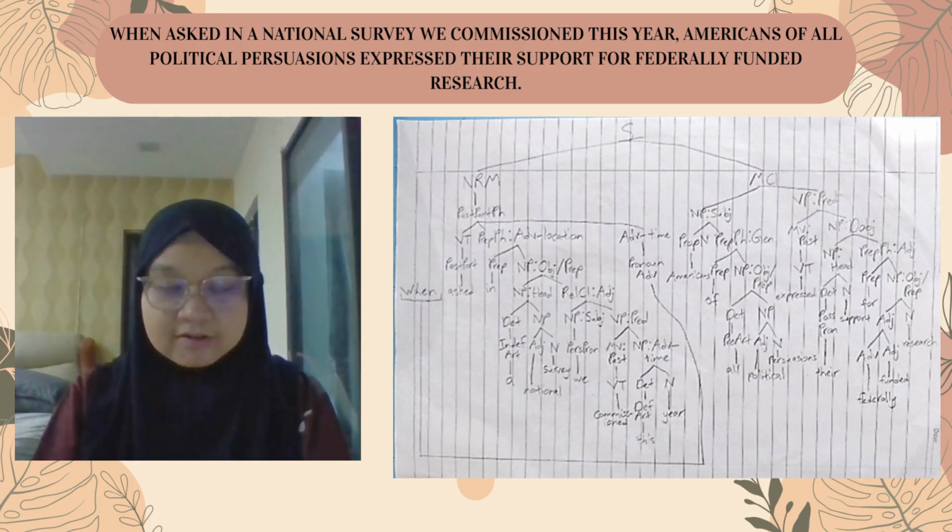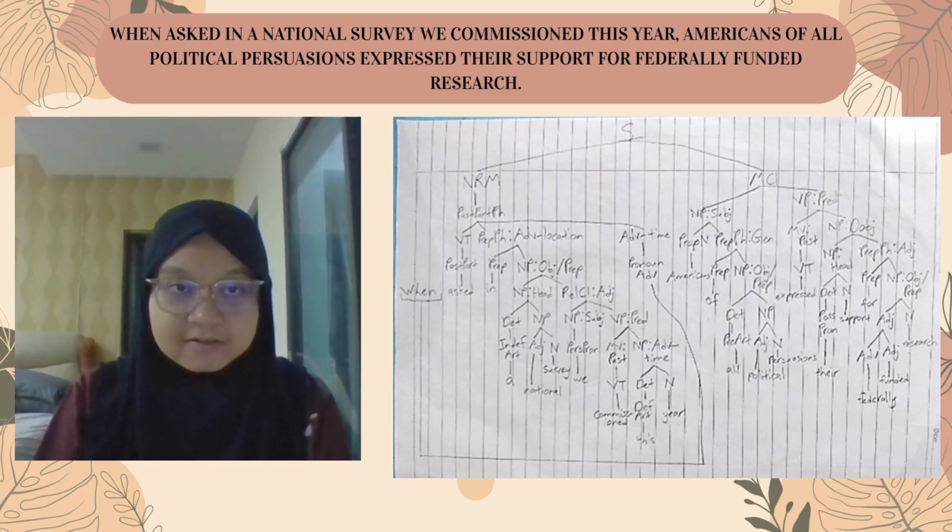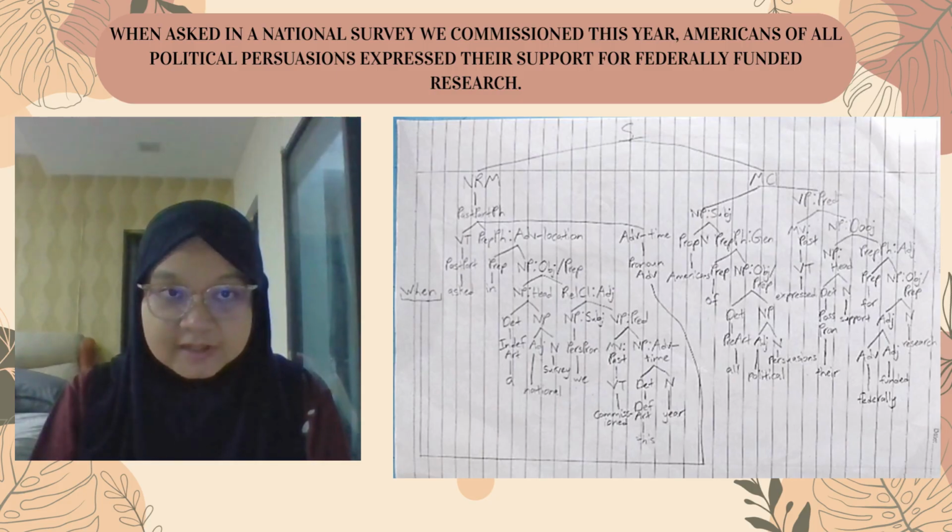Now let us look at another embedded non-finite construction, "federally funded research." The phrase federally funded is a past participle modifier. Here, funded is a past participle. It modifies the noun research.